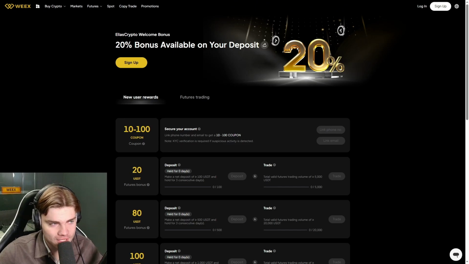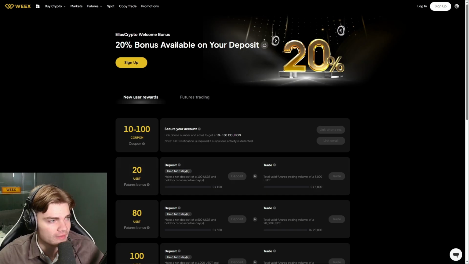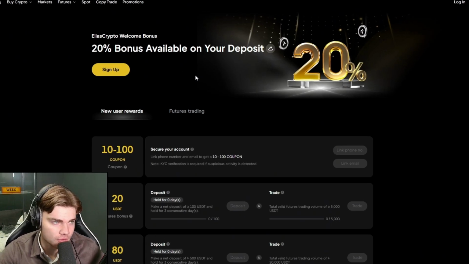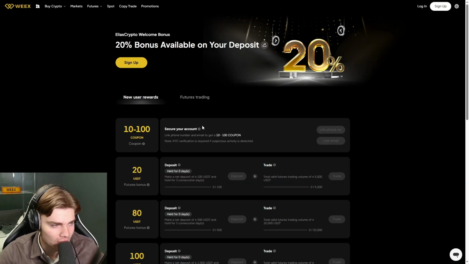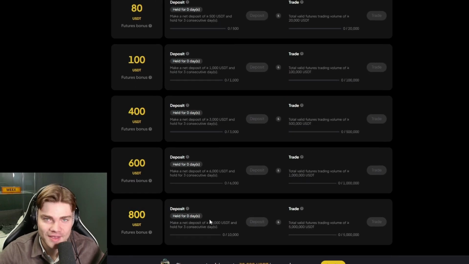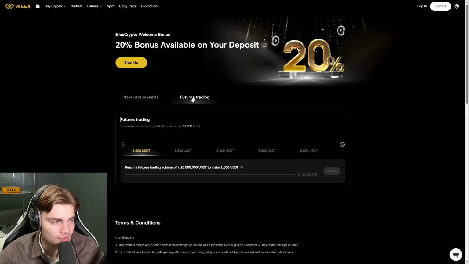So the first step is to create your account. If you click on the first link down below, you will get over here, and here you can claim a 20% bonus available on your deposit. You can also secure your account, link your phone number and email to get a 10 to 100 coupon, and also up to 800 USDT futures bonus. And you can also complete futures trading tasks to earn up to 27,900 in USDT rewards here.